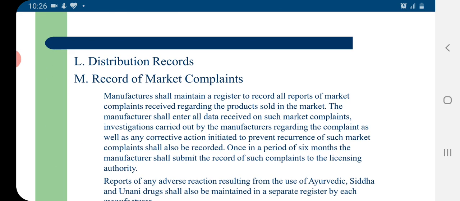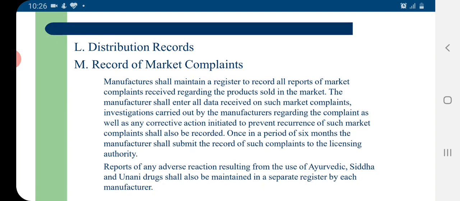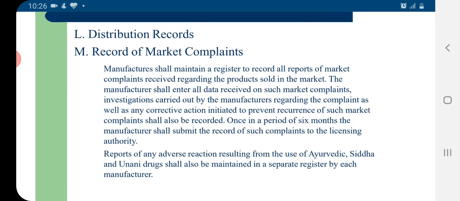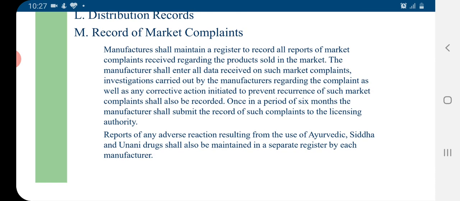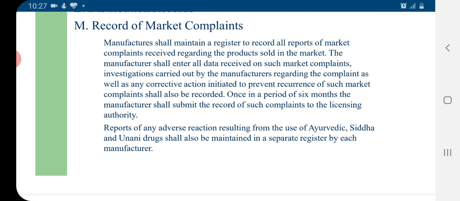There must be a record for the drug distribution in the industry. This record is especially maintained by those who are engaged in marketing of the drugs. Then there must be a record of the market complaints of the products being manufactured by an industry. The manufacturer shall maintain a register to record all the reports of the market complaints received regarding the products sold in the market. The manufacturer shall enter all the data received on such market complaints.